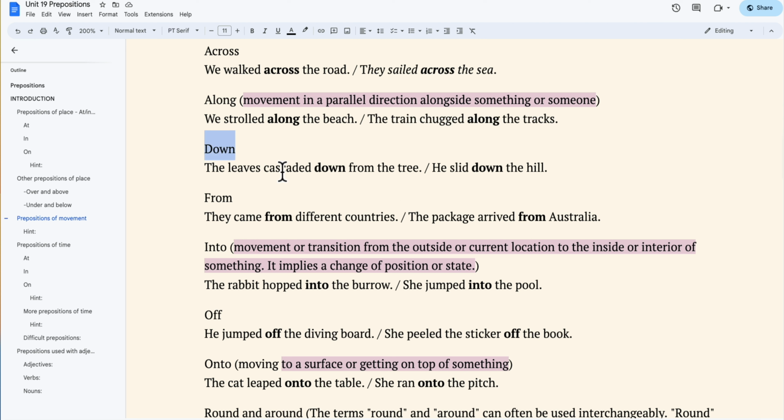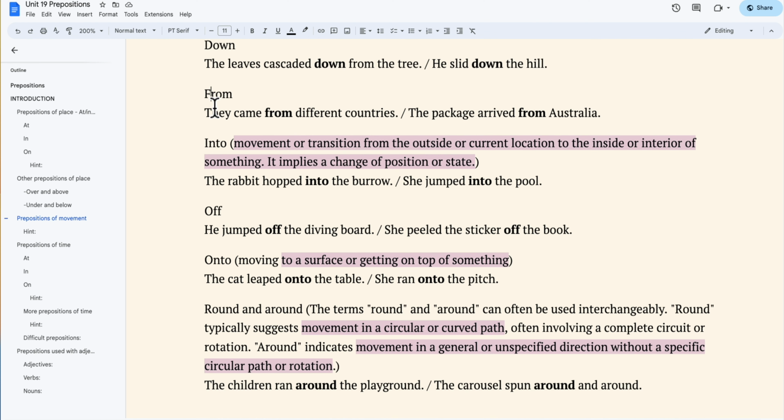Down, to descend or move in a downward direction. For example, the leaves cascaded down from the tree, or he slid down the hill. From, to indicate the starting point or origin. For instance, they came from different countries, or the package arrived from Australia.